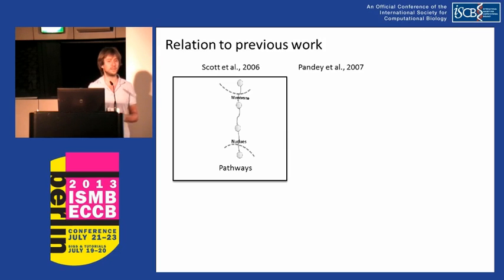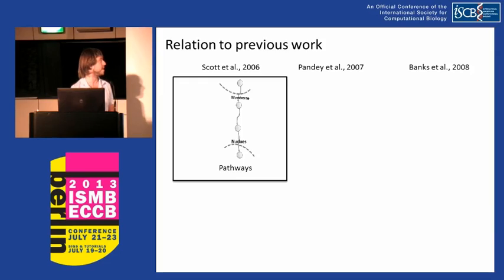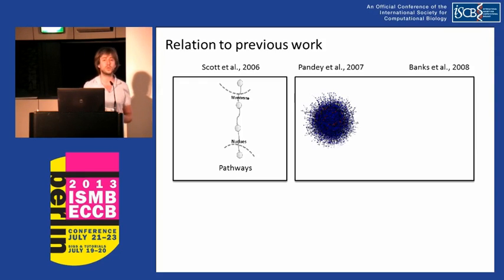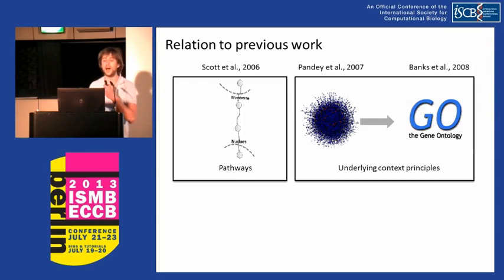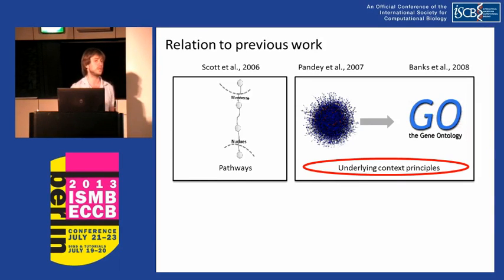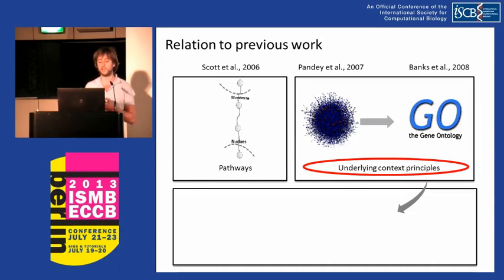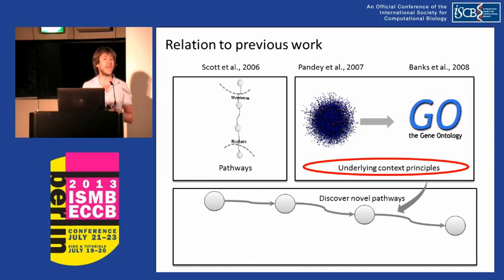In 2007 and 2008, Pandey et al. and Banks et al. used the protein-protein interaction network to uncover underlying context principles within the gene ontology. The novelty of our work is in the consideration of underlying context principles to uncover novel signaling pathways, and in the consideration of multiple contexts to select a single specific one.